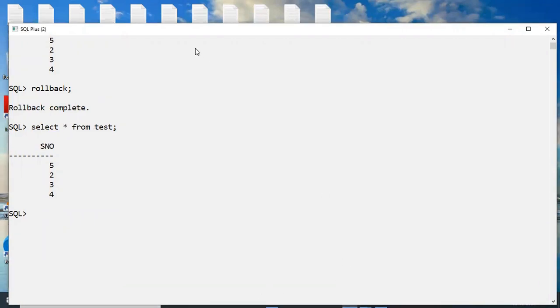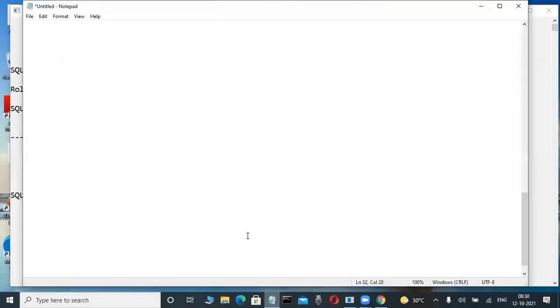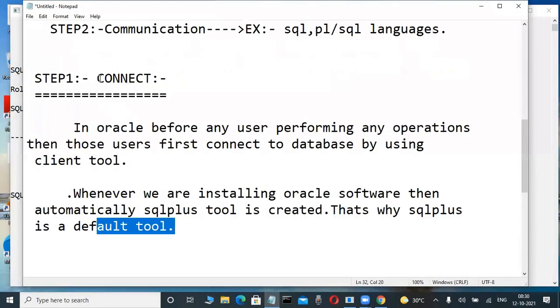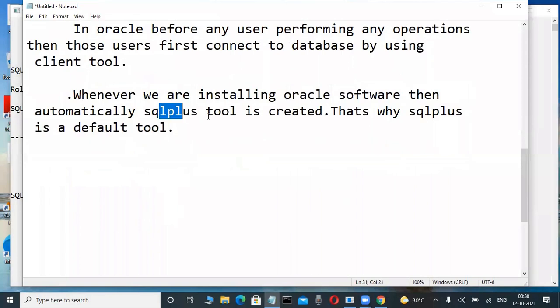That's why, whenever we are performing these types of so many operations, compulsorily we first connect to the database by using tools only. One of the default tools is the SQL Plus tool. Through this tool, what is the username, what is the password, which editions are there: express edition, enterprise edition, and which users are there: Scott and Tiger, plus extra users.